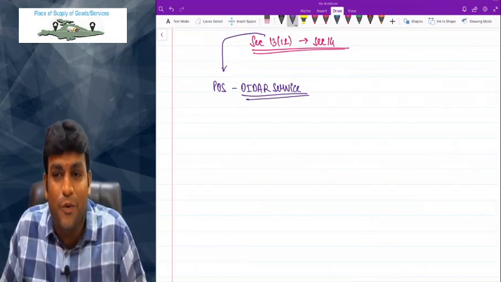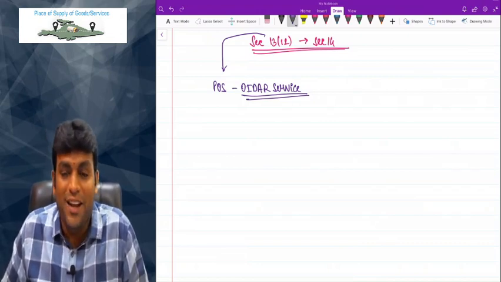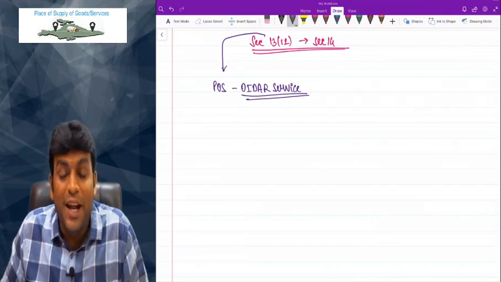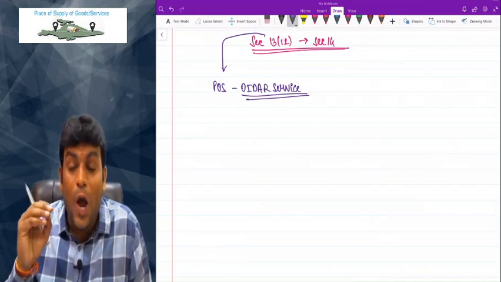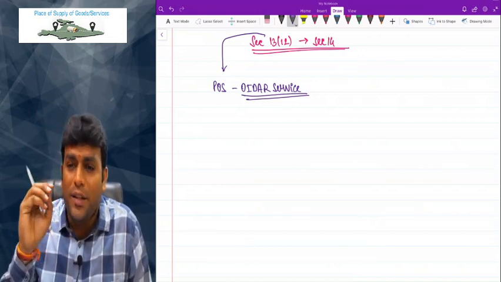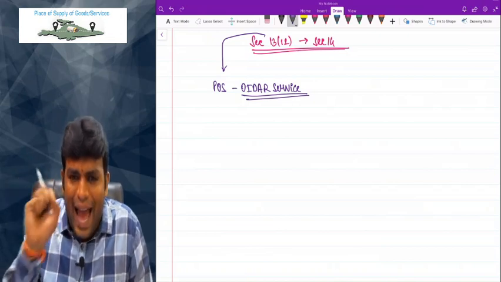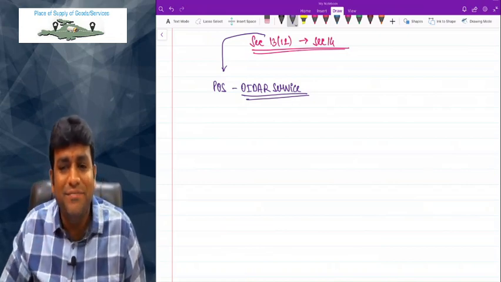ORDER stands for online information database access and retrieval services. That means online there is some information, or there is some database which we can access and we can retrieve.